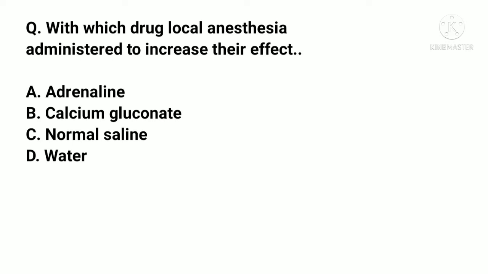With which drug is local anesthesia administered to increase its effect? A. Adrenaline, B. Calcium gluconate, C. Normal saline, D. Water. And the correct answer is A. Adrenaline. Adrenaline added into a local anesthesia agent may cause vasoconstriction at the site of injection, so it delays systemic absorption of the local anesthetic agent and decreases toxic effects. By this effect, it also increases the intensity and duration of the local anesthesia.